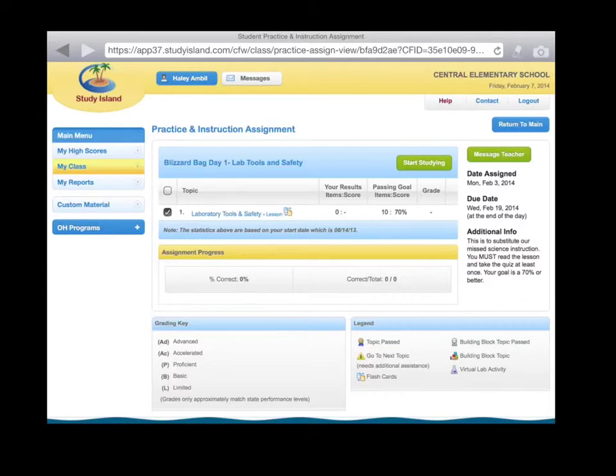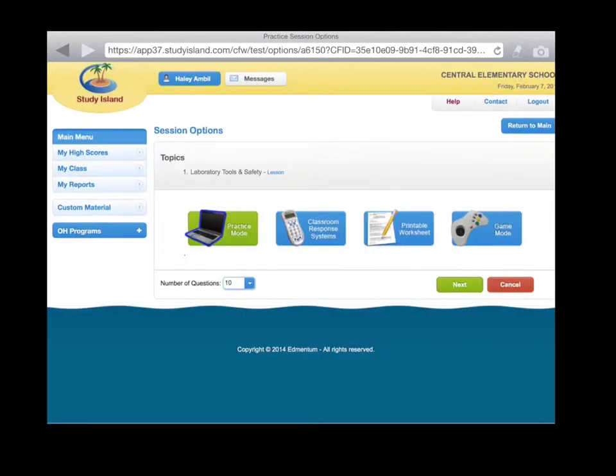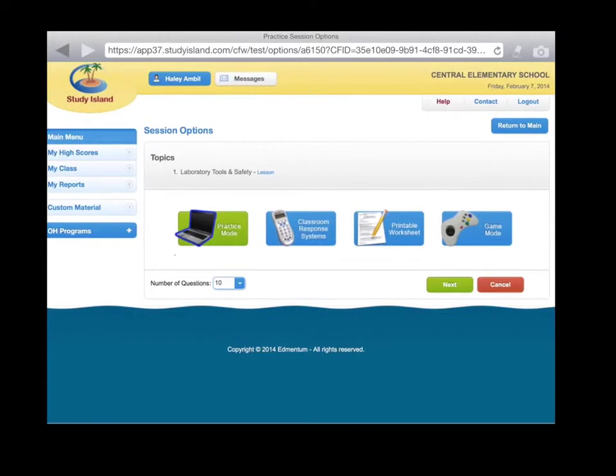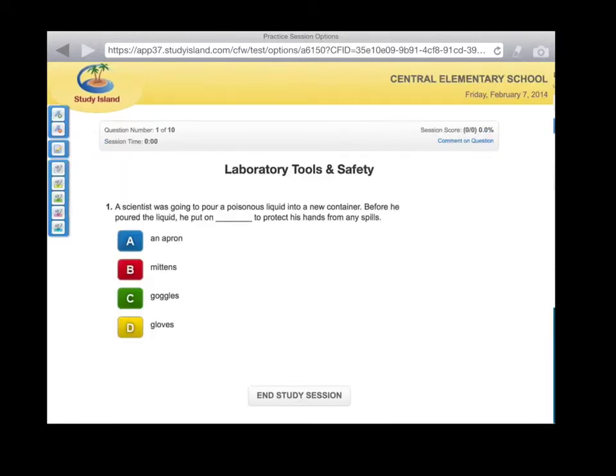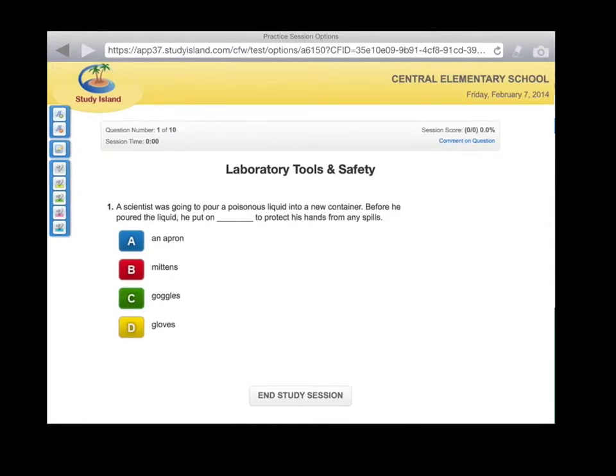Now, what you'll want to do is take the test. In order to take the test, you'll want to hit this Start Studying button right here. And now you have this area right here. Now you'll want to go to practice mode. It's already highlighted. And you need to take 10 questions. So you've got your 10 questions, and then you'll hit next. And then you can go ahead and start taking this quiz.